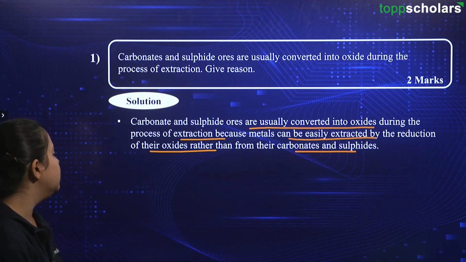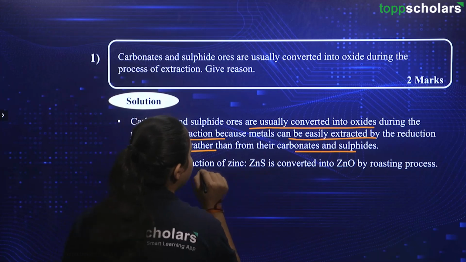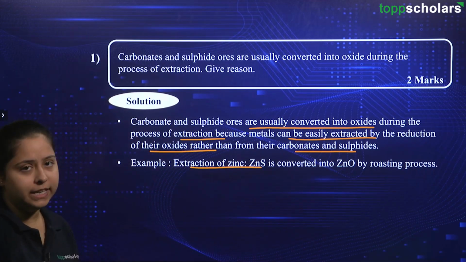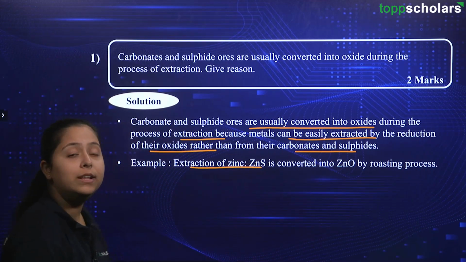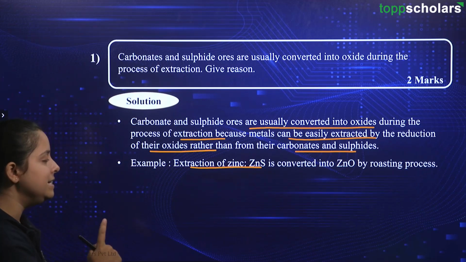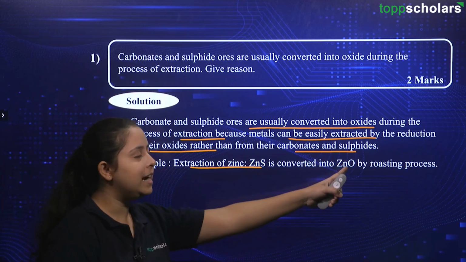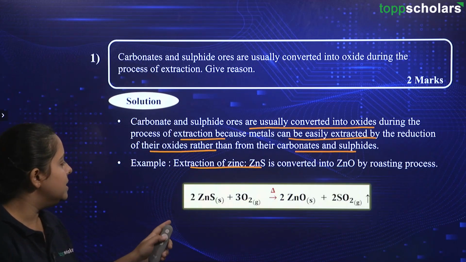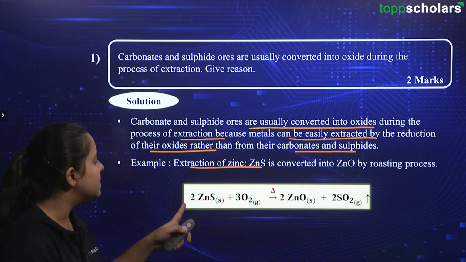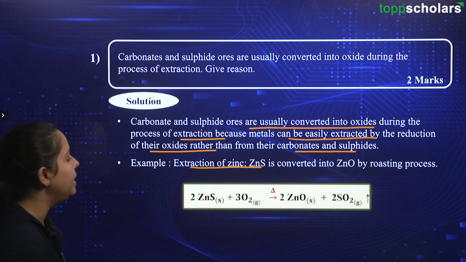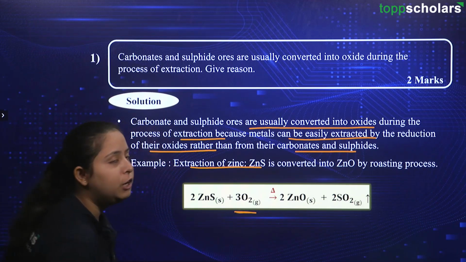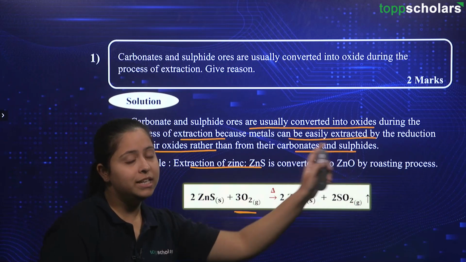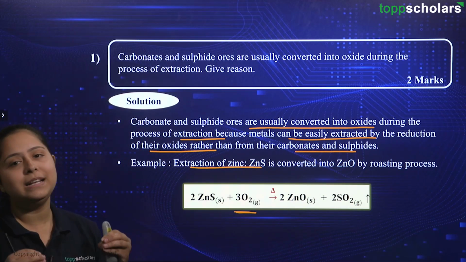Going ahead, friends, over here you will see some examples. The first one is extraction of zinc. We have the sulfide ore, that is ZnS, zinc sulfide, which is converted into ZnO by the roasting process. Over here you will see the reaction which says ZnS, that is zinc sulfide, is reacting with oxygen. Remember friends, when we are talking about the roasting process, it involves the presence of air.